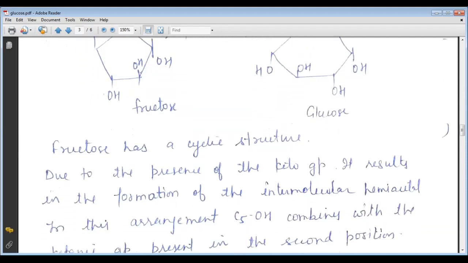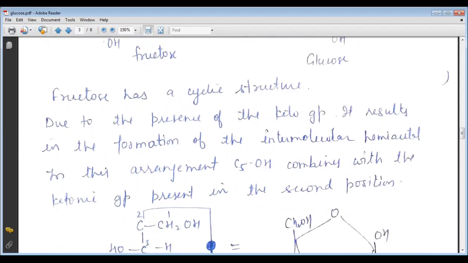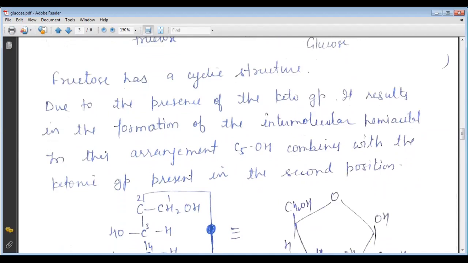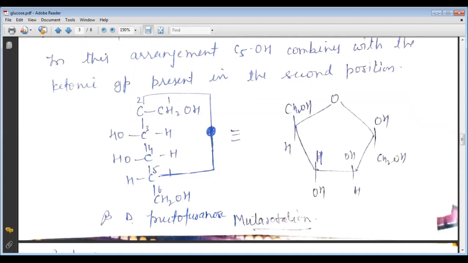Now, when the fructose has the cyclic structure, we know that due to the presence of the keto group, it results in the formation of the intermediate hemiketal. In this arrangement, the OH on carbon number 5 combines with the ketonic group present at the second position. So here is a representation. It is a beta D fructofuranose, and the conversion is this. It is a mutarotation also.